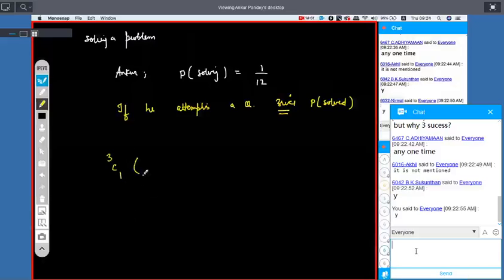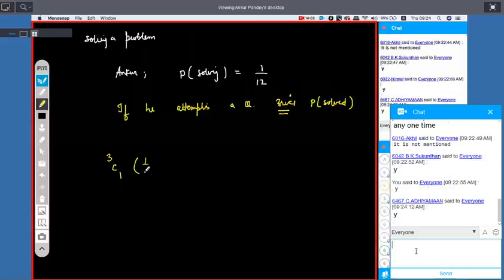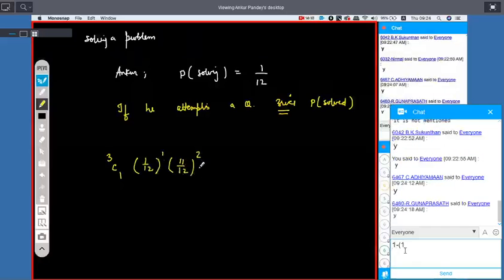Yes or no? If two times the question is solved, the question is solved. If three times the question is solved, the question is solved.